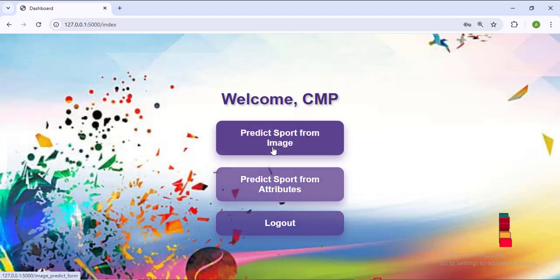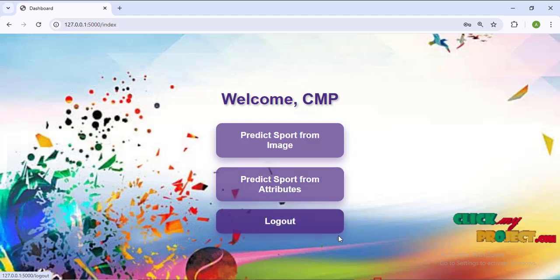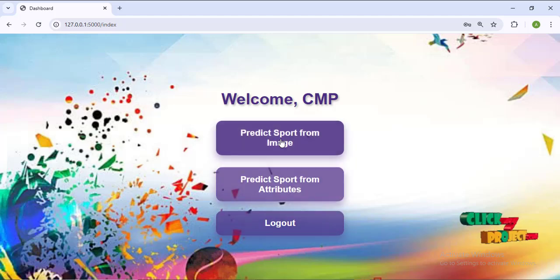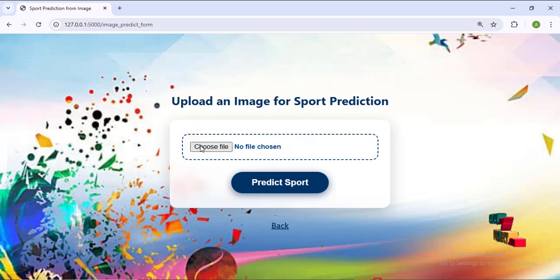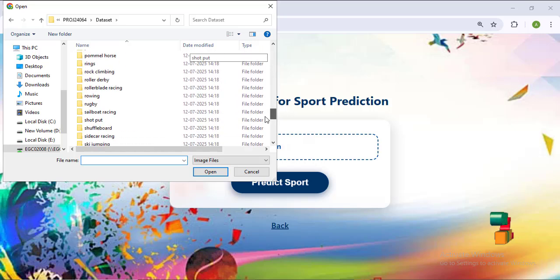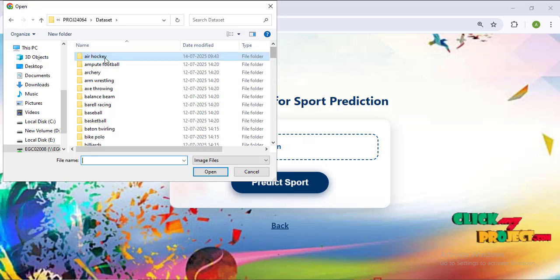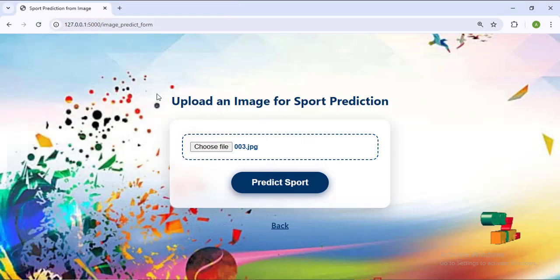There are two parts: one is prediction from the image, another is prediction from the attributes. If you want to log out, you can log out directly. For example, we choose the image data. There are a total of 100 sports here. You select which sport you want. For example, we select hockey. This is the hierarchy, and we predict the sport.